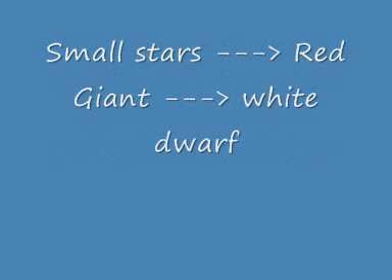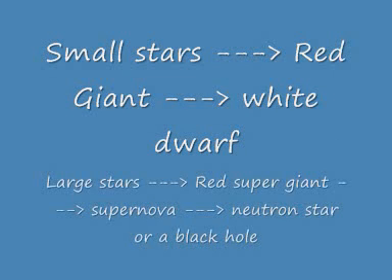The life cycle of a common star is quite simple. Small stars go to a red giant and then to a white dwarf. Larger stars go to a red supergiant, then a supernova, which is a giant explosion, and then a neutron star or a black hole.